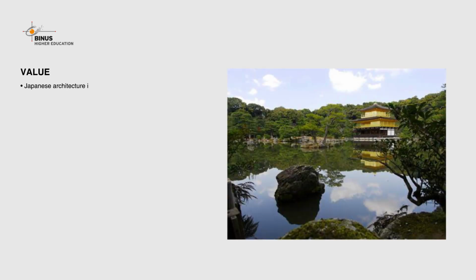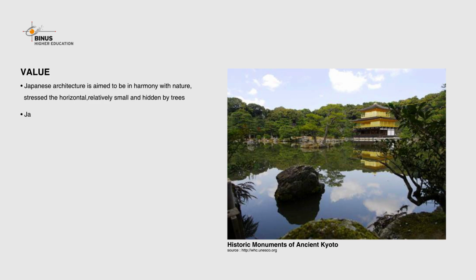Japanese architecture is aimed to be in harmony with nature, stressing the horizontal, relatively small and hidden by trees. Japanese architecture is focused on making their structure sublime and mysterious on a horizontal level.